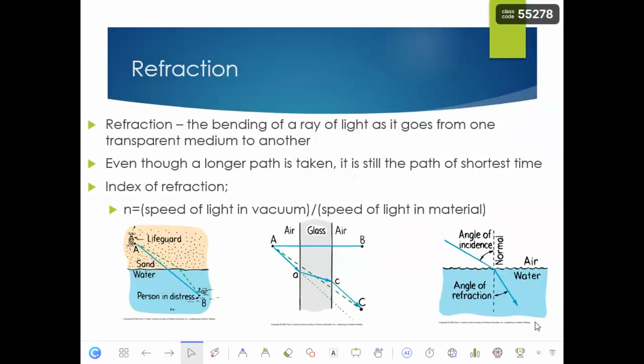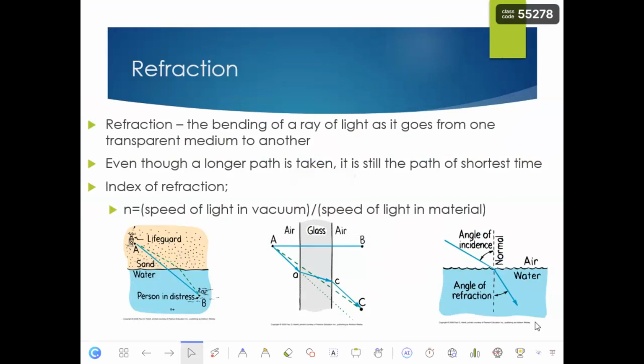Refraction. So far, we have learned about reflection and absorption, and we know what absorption means. It means that when visible light is blocked by a material, it can be an opaque material, and that opaque material absorbs the light and doesn't let the light pass or be reflected. That's why we call it absorbing light, or absorption.